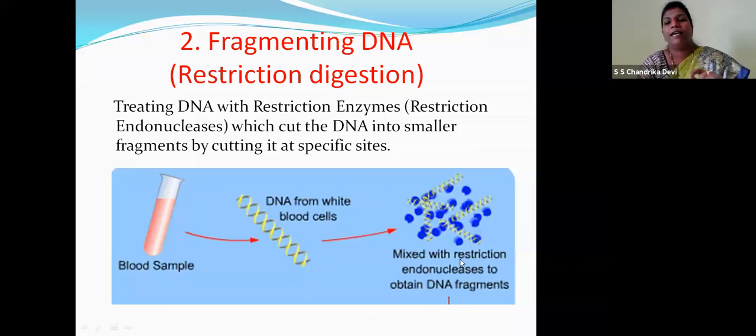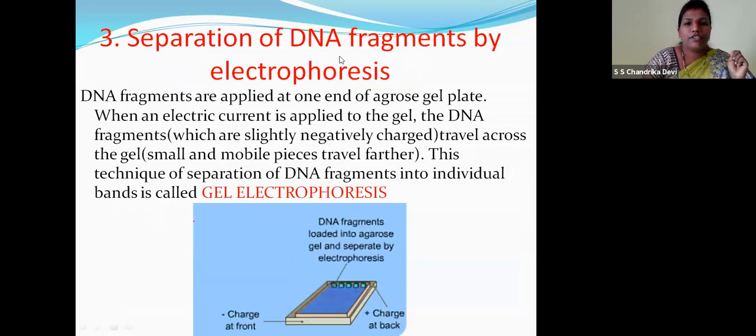Children, I repeat, restriction endonucleases are the molecular scissors. They will cut the DNA into smaller fragments. Now, separation of DNA fragments by electrophoresis. Children, the DNA fragments are randomly cut with the help of restriction endonucleases. Now they have to be arranged. So this is the separation of DNA fragments by electrophoresis.